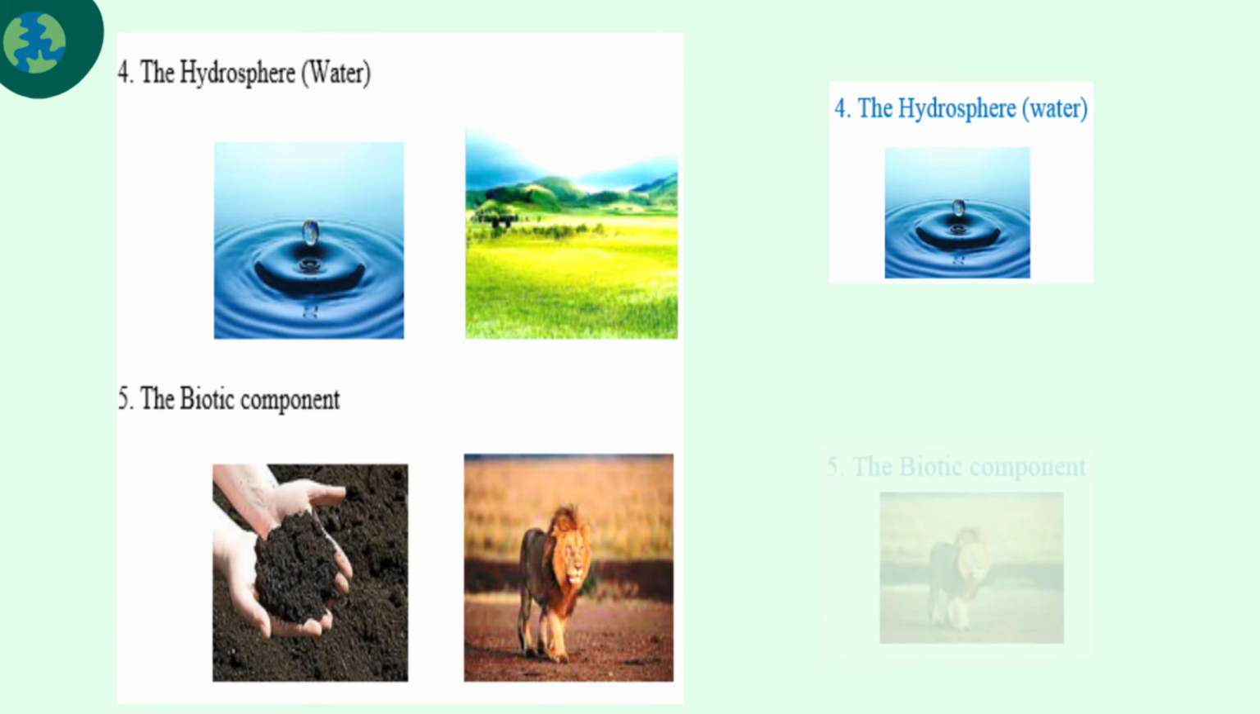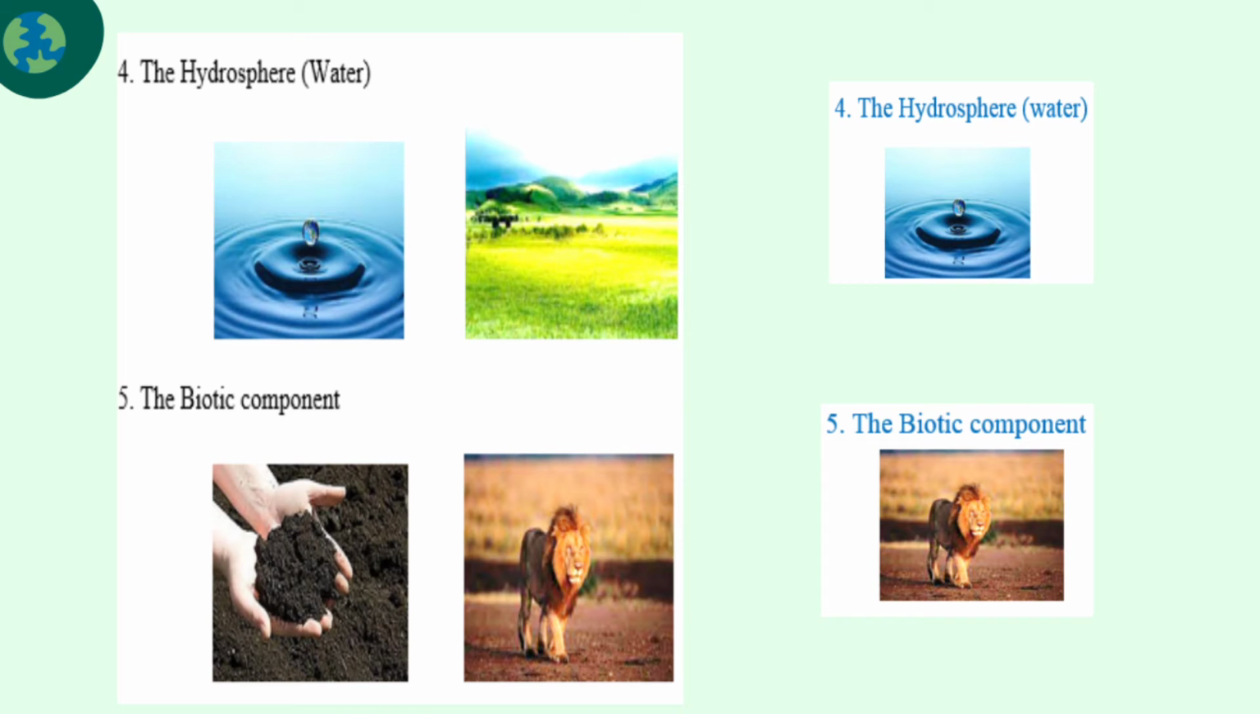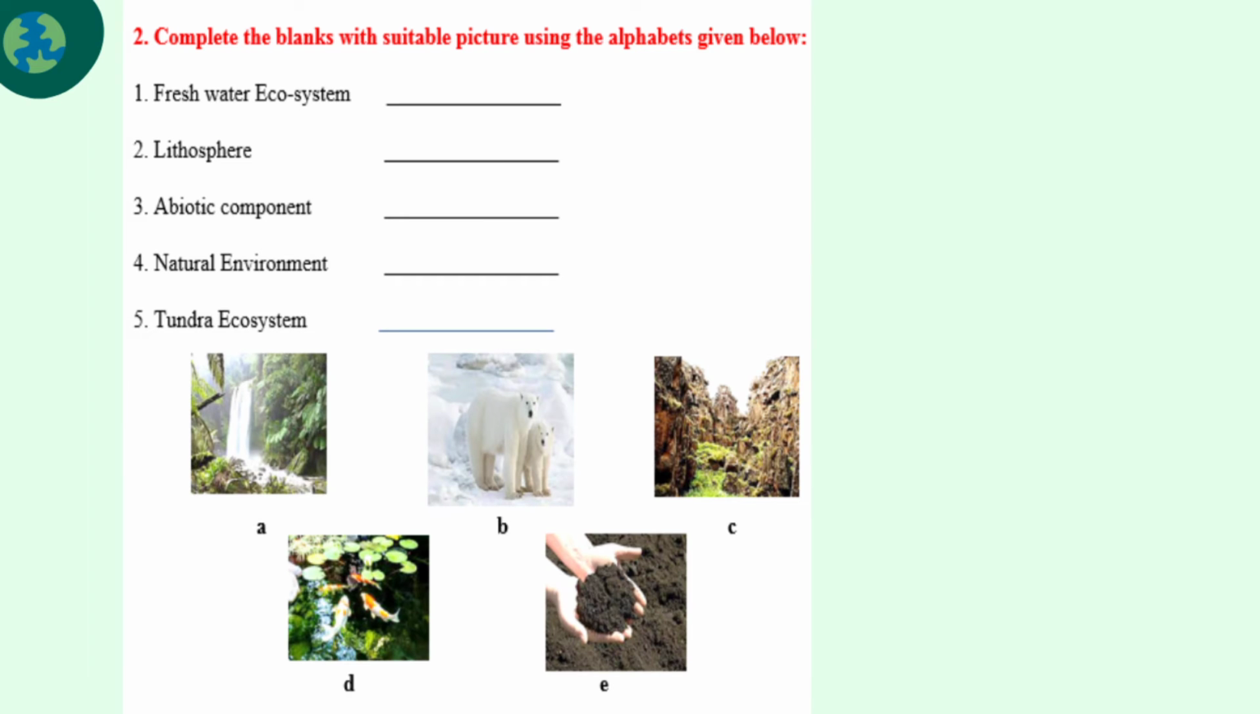Biotic means the living thing. So obviously the line is the living thing. Next we'll go to the second one. Complete the blanks with the suitable picture using the alphabets given below. So you are going to read the question and look at the picture. If the picture suits, you have to write the alphabet of the picture.